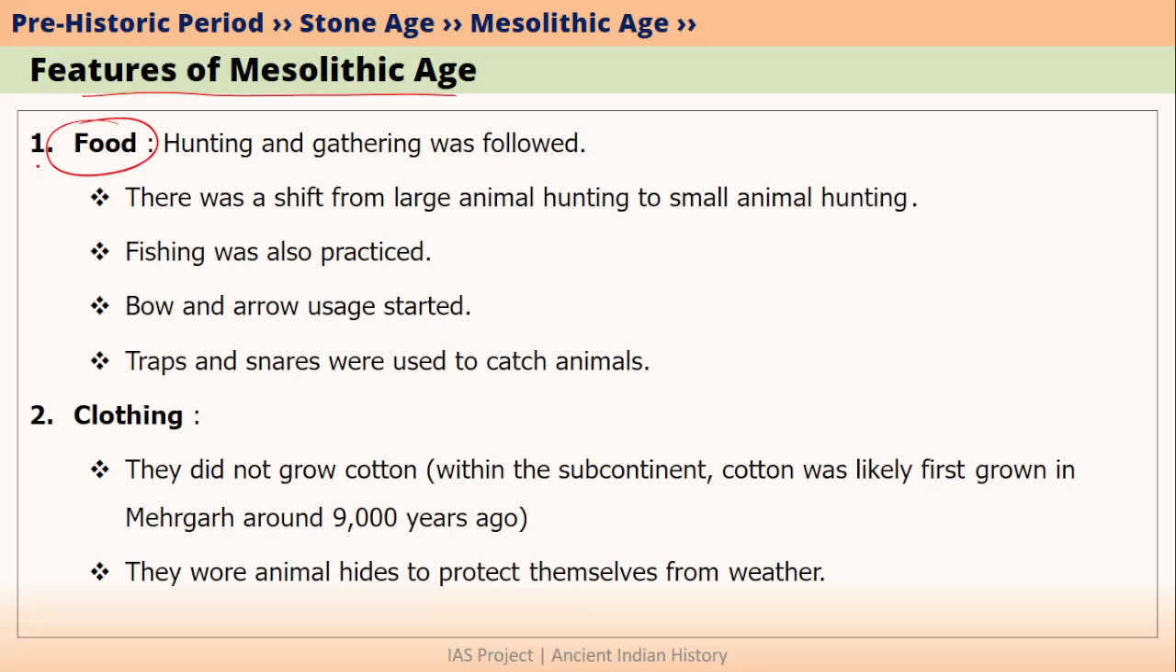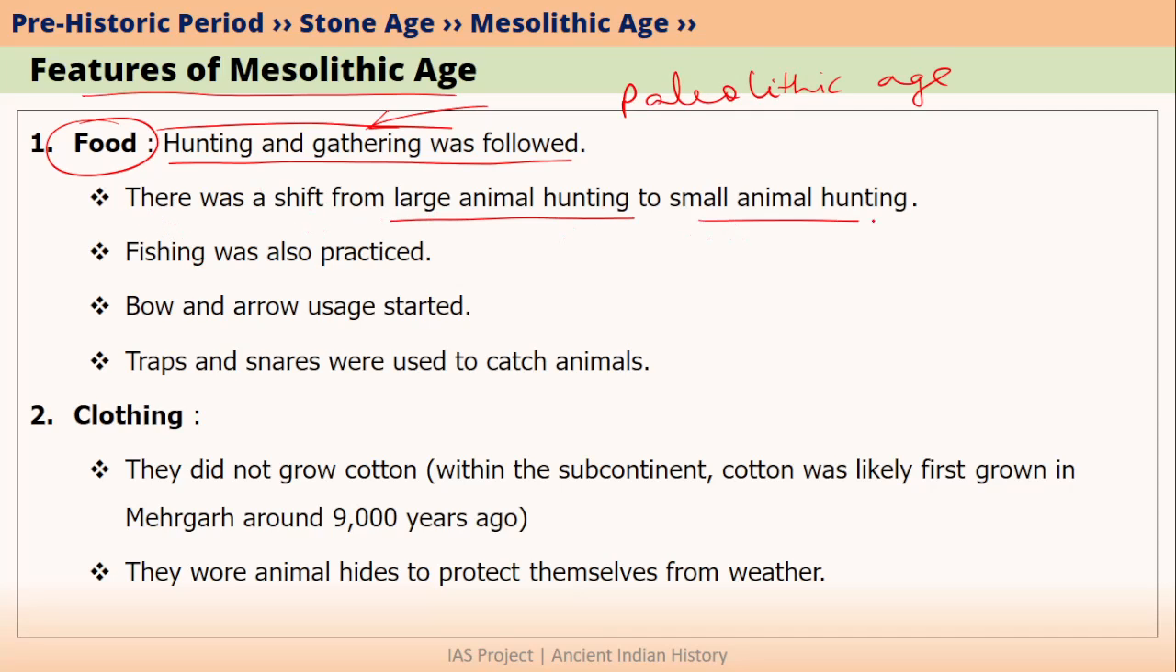First, let's look at the subsistence base, that is, what food they ate. During Mesolithic Age, hunting and gathering was followed. This was the main source of getting food for Paleolithic Age people. However, there were changes in hunting and gathering when we compare it to Paleolithic Age.